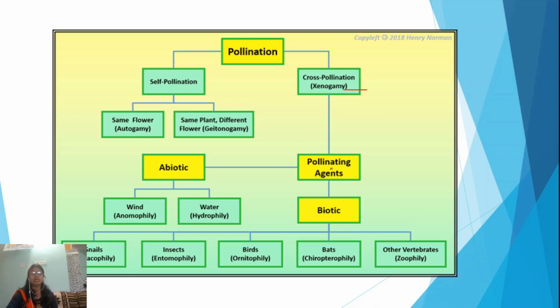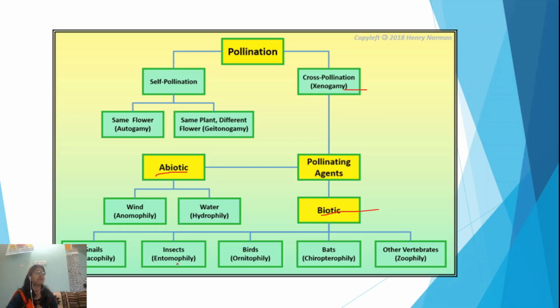Now, what are the pollinating agents which help in this process? They are of two types, biotic and abiotic. Biotic means living things. What are the living beings which help in this process? Like snails, when they are involved in this process, it is known as malacophily.